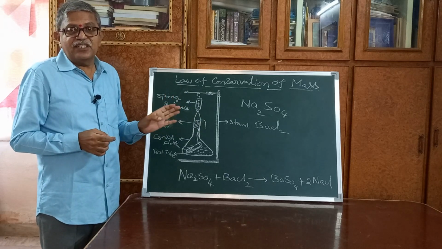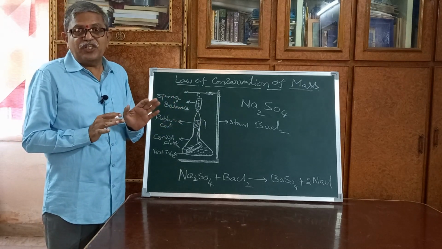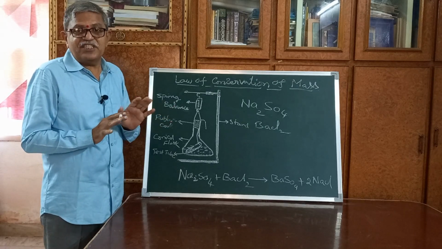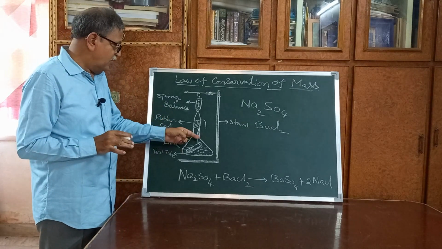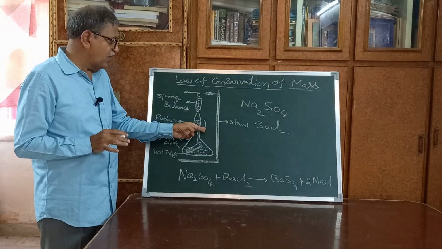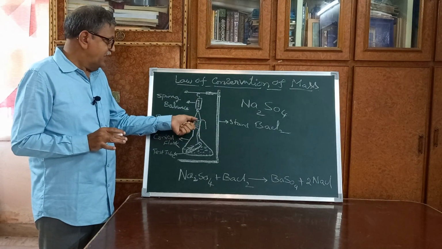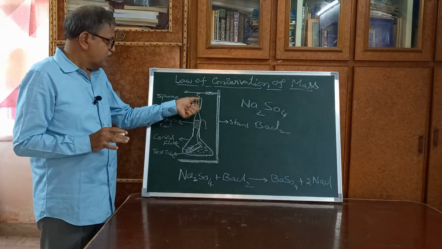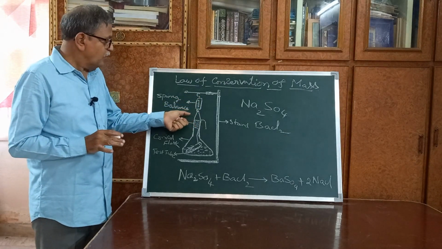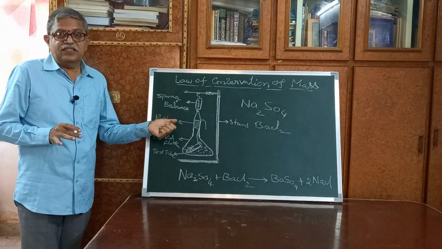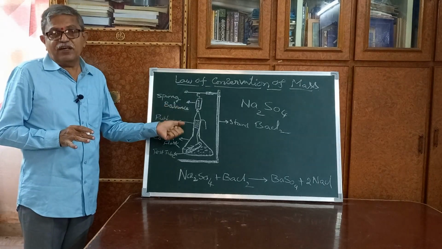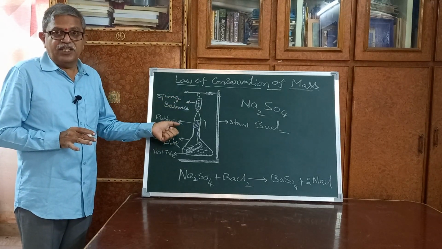In this position, they cannot touch or react physically with each other. So then the thread is drawn out. You have to place a rubber cork tightly. Then it is hung from the spring balance. Now first we have to weigh the total weight of the apparatus including chemicals